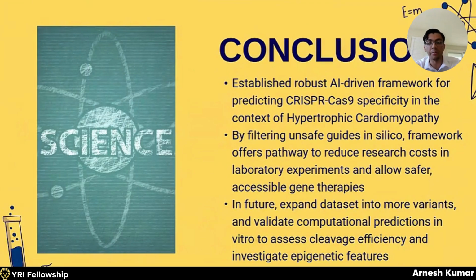So in conclusion, we were able to establish a robust AI-driven framework for predicting CRISPR-Cas9 specificity in the context of hypertrophic cardiomyopathy. In the future, we hope to expand our dataset into our full library of 119 variants spread across these 5 genes, and also validate computational predictions through investigating epigenetic features such as chromatin accessibility, as this will be key for future CRISPR research and therapeutic applications.